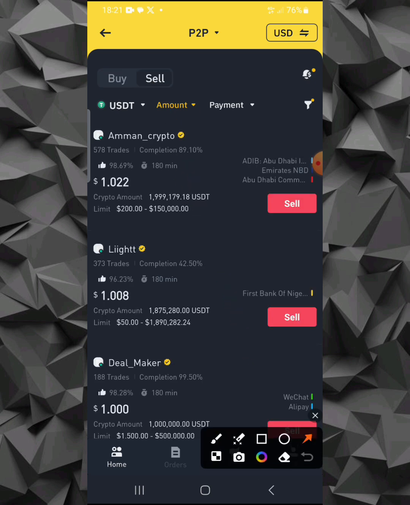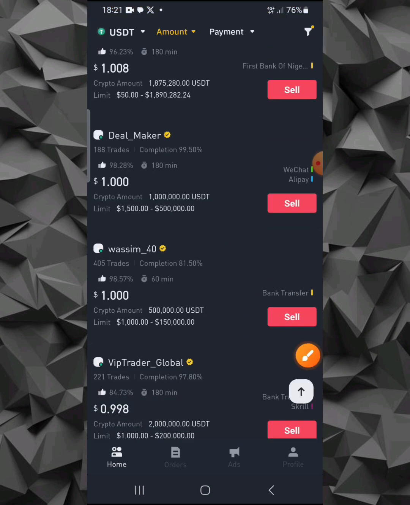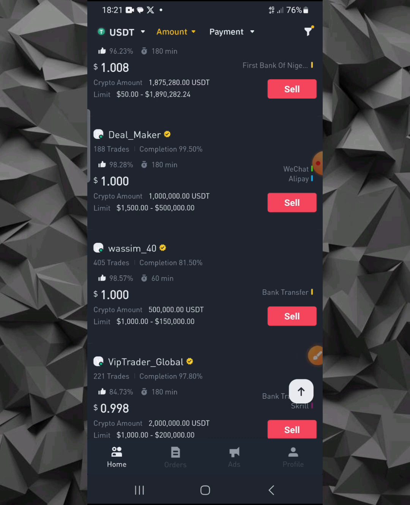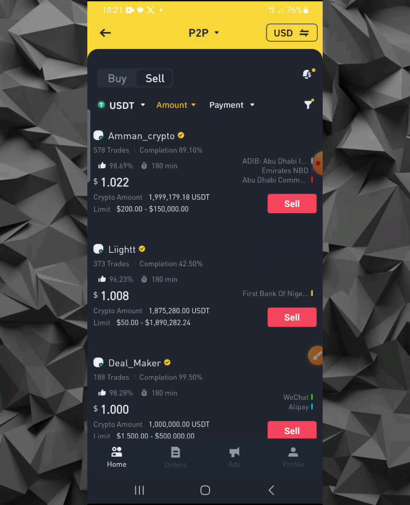So pretend as if you want to sell USDT to any of these guys. And once you are going to be selling to them, just tell them that you have an arbitrage opportunity and you would like them to engage in that, and you can discuss to make profit in that strategy. Just tell them you need their card, or they should use their card to buy USDT from Transak.